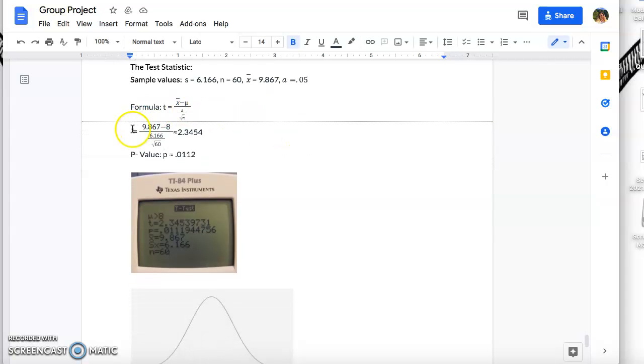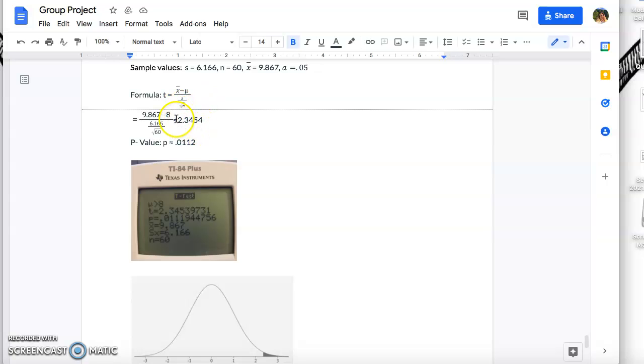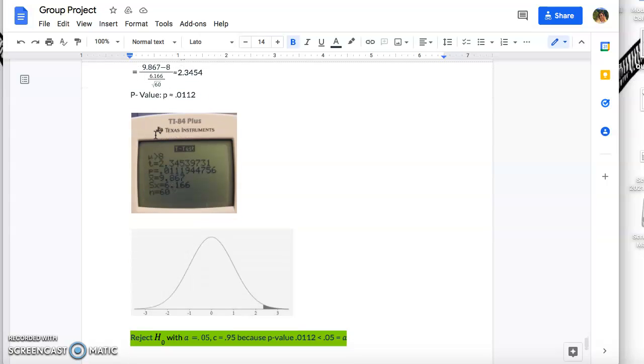And then stated here is our formula for the test statistic, which is our sample mean minus the mean, over our sample standard deviation divided by the square root of our sample size. After putting everything in, 9.867 minus 8 over 6.166 divided by the square root of 60 equals 2.3454, and then we are doing the p-value.